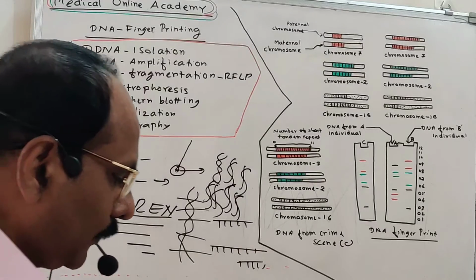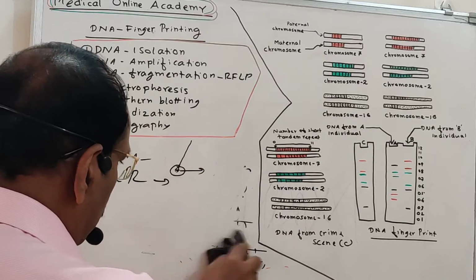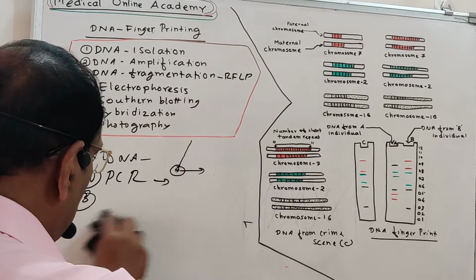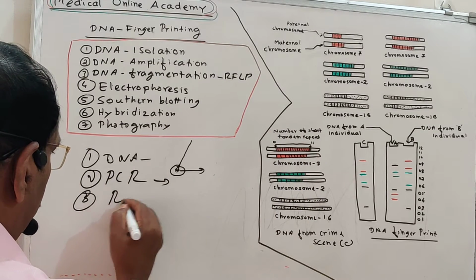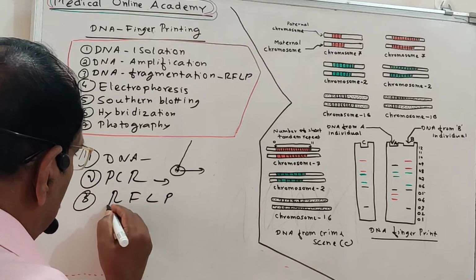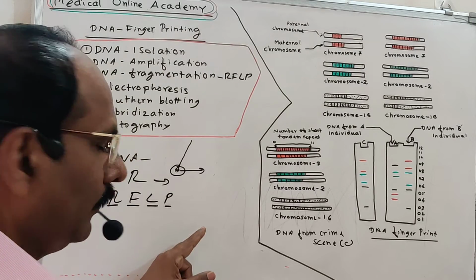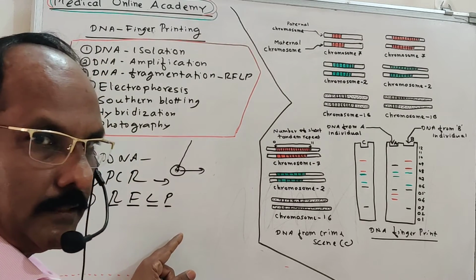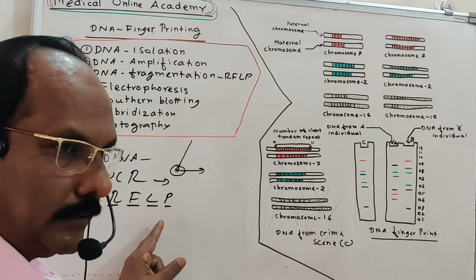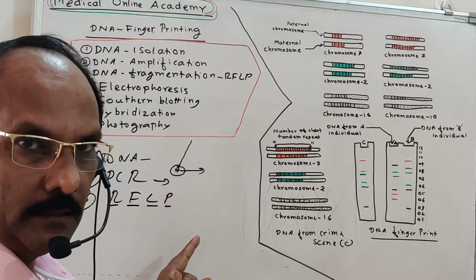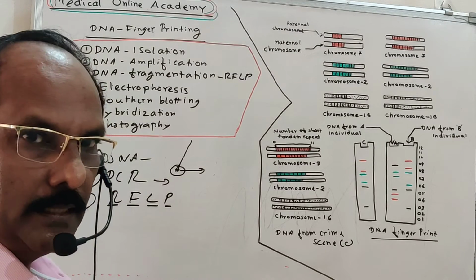So we apply the next procedure that is known as separation. Single-stranded DNA pieces with different lengths are known as the RFLP. RFLP means restriction fragment length polymorphism. Restriction means restriction endonuclease is used. Fragment means pieces of the DNA. Length means the length of the DNA piece. That is different from each other, so it is known as a polymorphism. So we got different length single-stranded DNA.